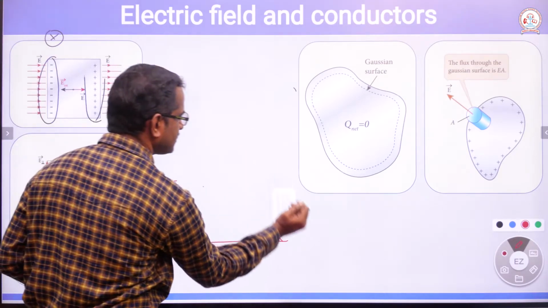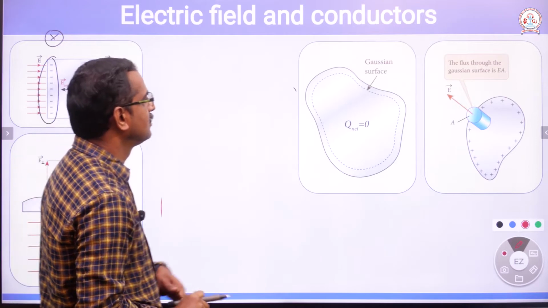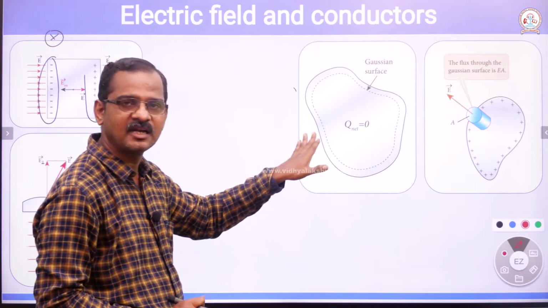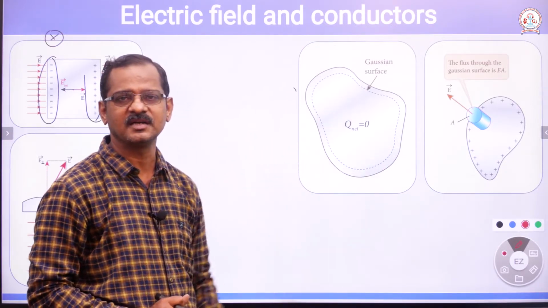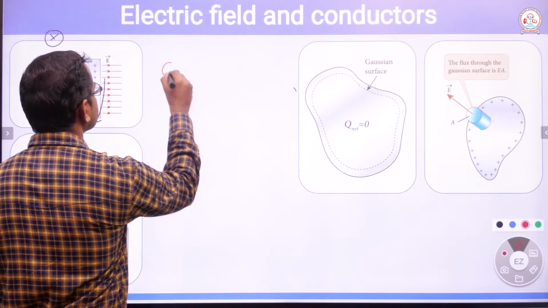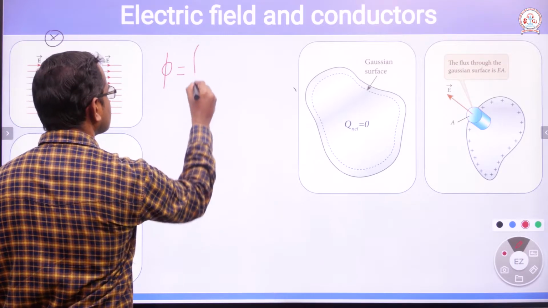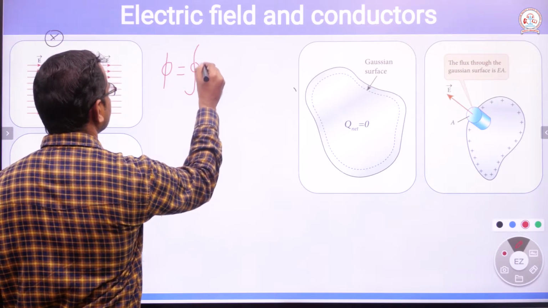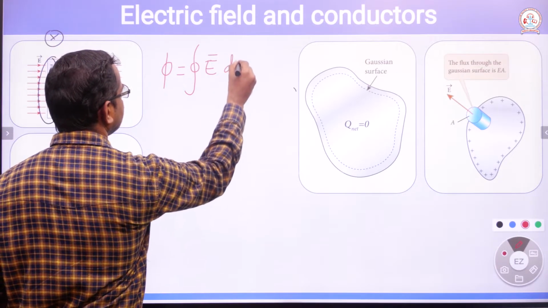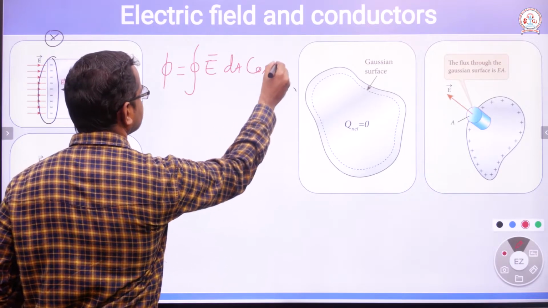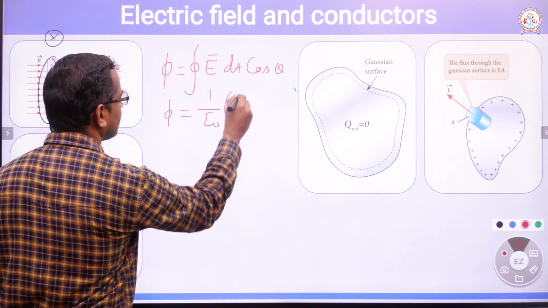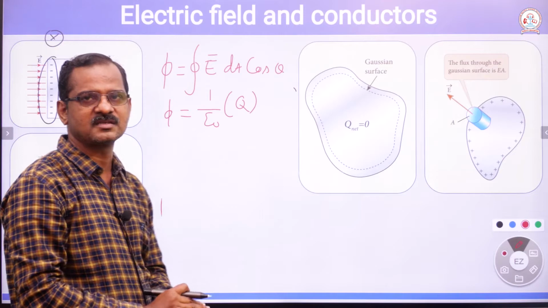Coming to this picture, we are going to prove that the electric field inside the conductor is 0 by applying Gauss law. Gauss law says that the total flux over any closed surface is phi equal to closed integral E dA cos theta. Also we have flux phi equal to 1 by epsilon naught times the charge enclosed by the surface.